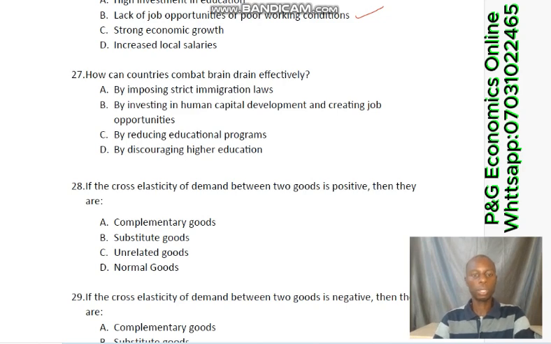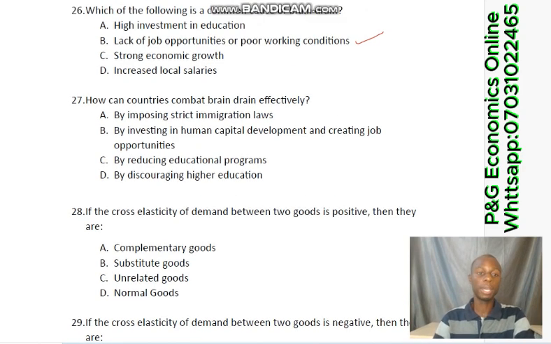We are now considering question number 27. It says, how can countries combat brain drain effectively? What do they need to do? Since it is a problem, how can they combat it? Option A says by imposing strict immigration laws, that will not solve the problem.